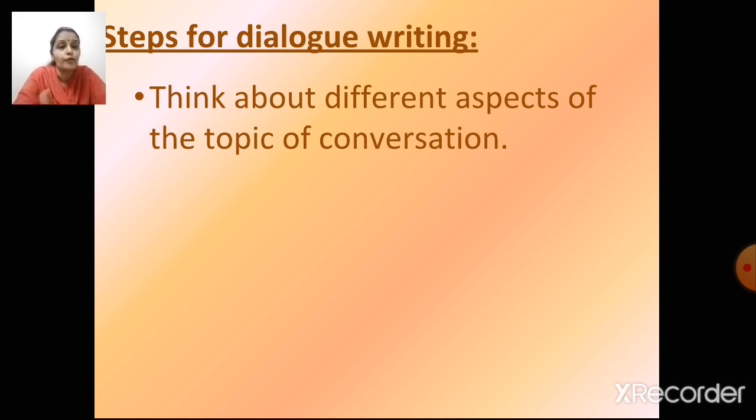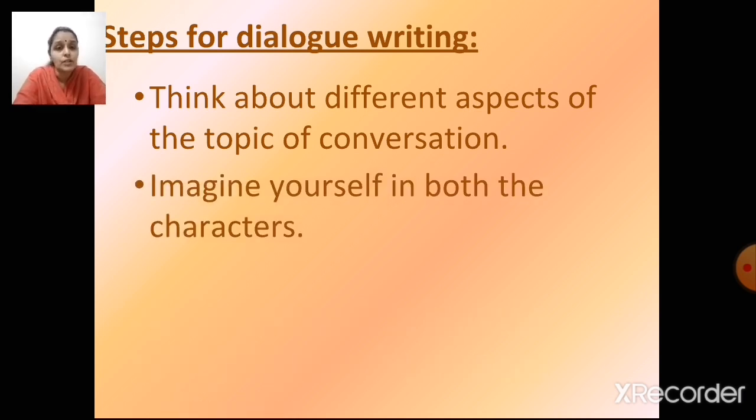Think about different aspects of the topic of conversation. What are the things one can speak depending on the topic given to you? Yes, so you have to think about that. Next, imagine yourself in both the characters. If there are two characters in a dialogue writing, we have to imagine ourselves in both the characters.